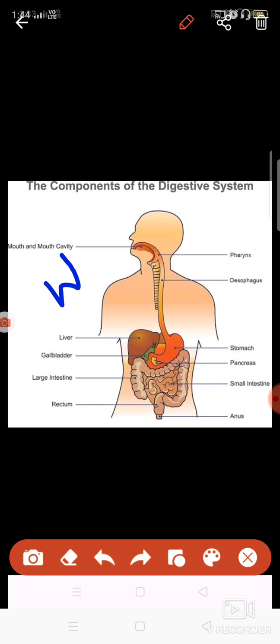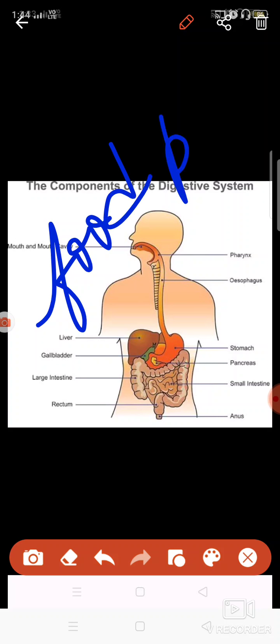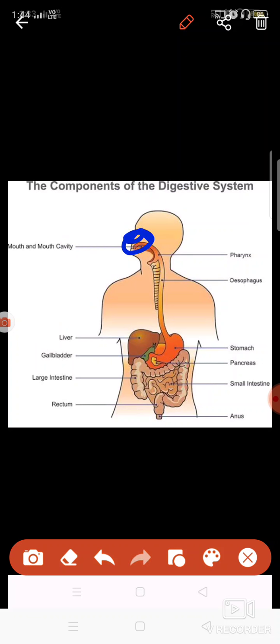Sorry, I am so sorry, it is the food pipe. What is the food pipe? The esophagus. Basically, the food which you eat goes down to the stomach with the help of this pipe-like structure, which is known as the esophagus or the food pipe.